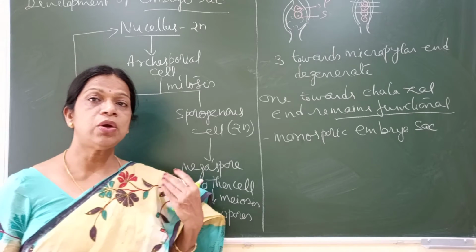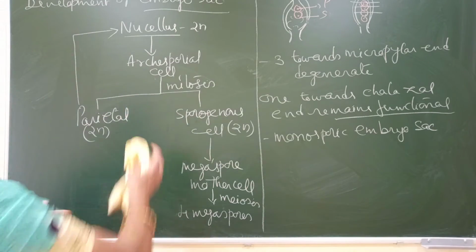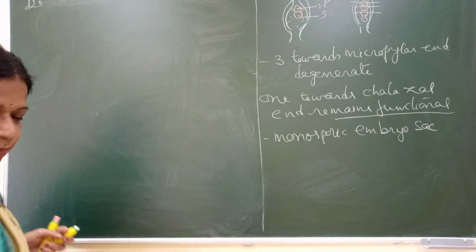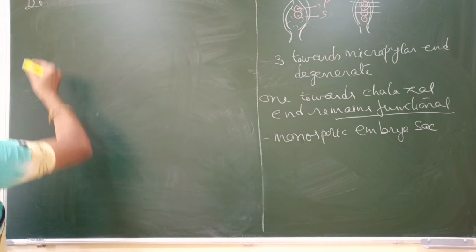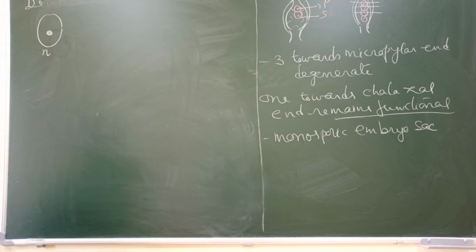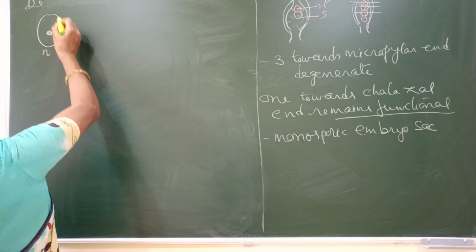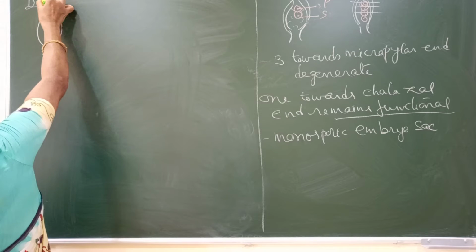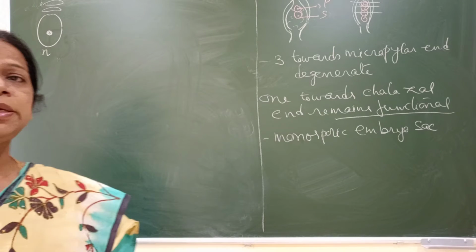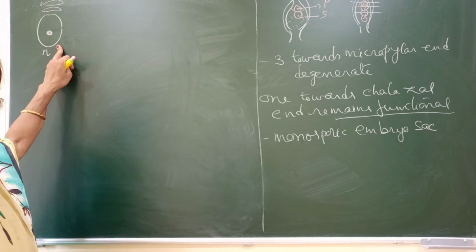Now let us see what are all the divisions taking place from this one functional megaspore. So we will start it from the megaspore. This is one functional megaspore having haploid nuclei. You know, megaspores are all haploid, so it has haploid nuclei. And this one and the other 3 degenerate. This is how it can be shown, which are degenerating. So these 3 are degenerating megaspores, and one which is functional